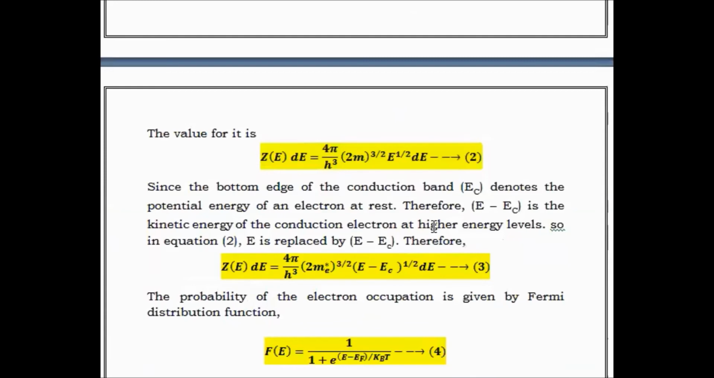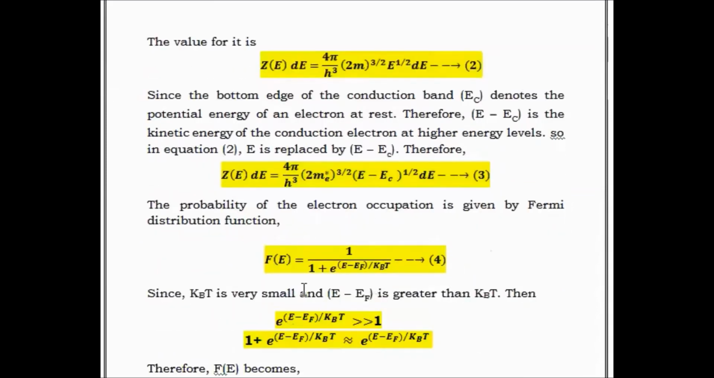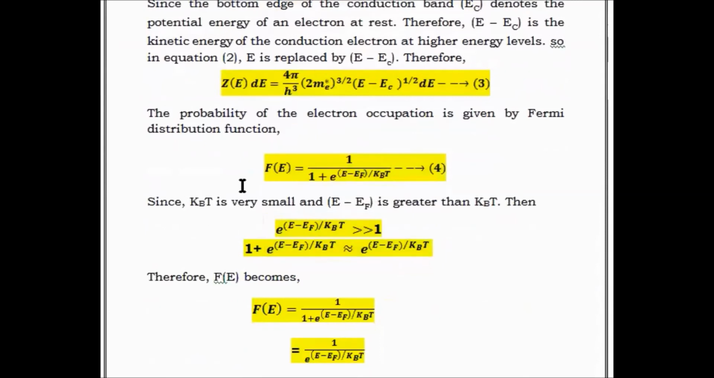From the density of states, the electron concentration is already measured, and it is taken as 4 pi by h cube into (2m)^(3/2) E^(1/2) dE. Here we modify the parameters m and E, so m becomes me star and E becomes E minus Ec. Then from the Fermi distribution function, we know f of E is equal to 1 by 1 plus e power (E minus EF) by kBT.